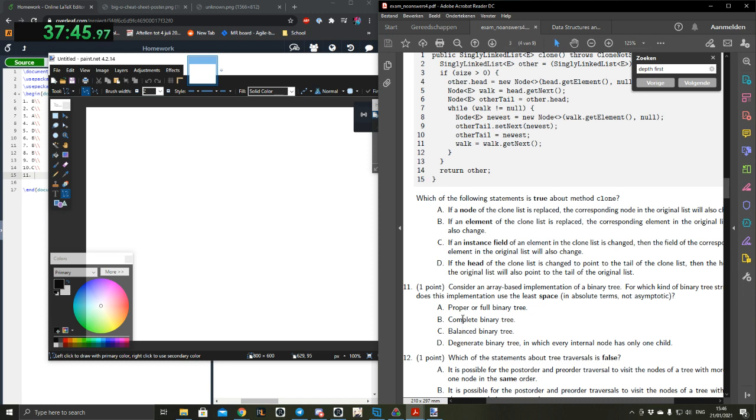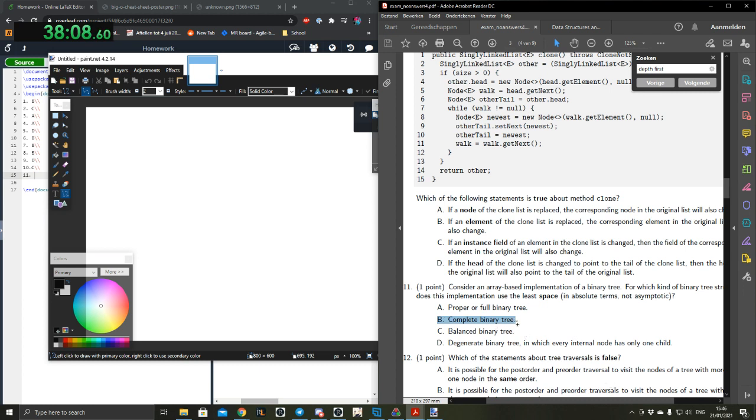Okay, so then we have a complete binary tree, which from what I remember is a tree in which every layer except the last one is full, and that one has all the nodes as far to the left as possible. Yeah, then that's the answer.